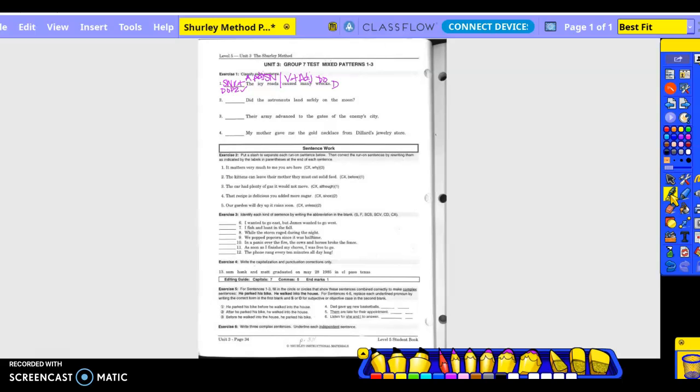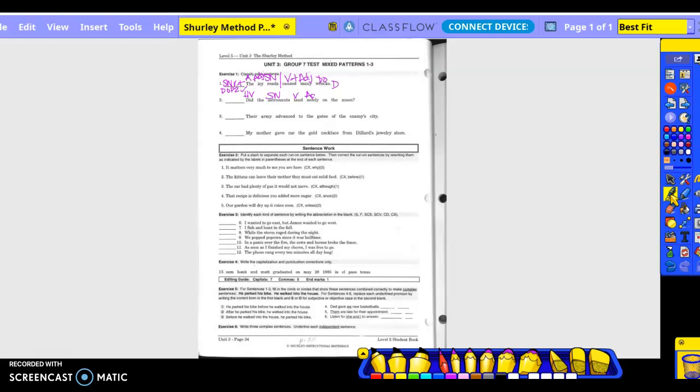Did the astronauts land safely on the moon? Who landed safely on the moon? Astronauts. Subject noun. What is being said about the astronauts? Did land. So did is the helping verb. Land is the verb. Okay. Landed how? Safely.